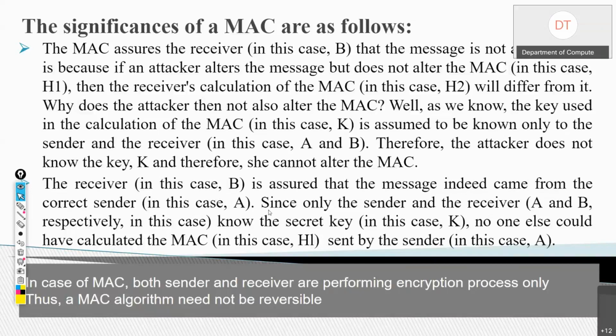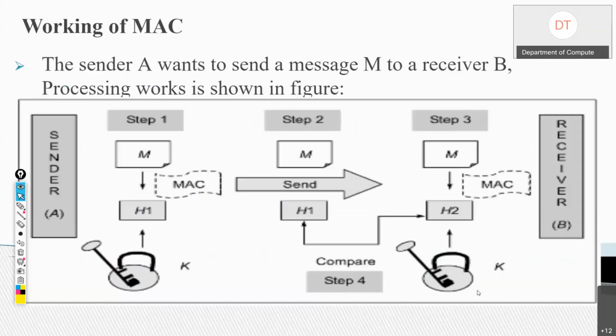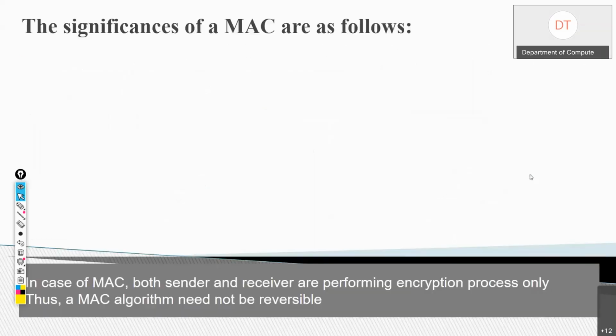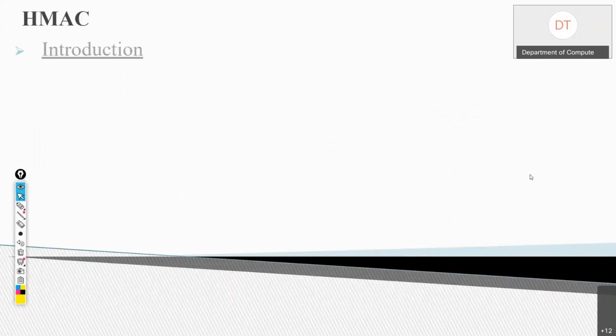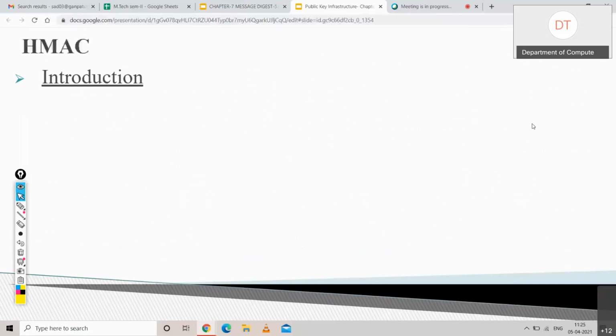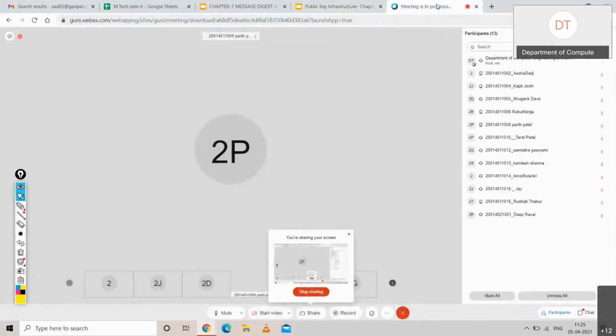All right. So in case of MAC, both sender and receiver are performing only the encryption process. So you can see only encryption is performed to generate MAC. Only encryption again here to perform MAC. But there is no decryption involved in message authentication code. Is it clear? I hope all of you understood this much.